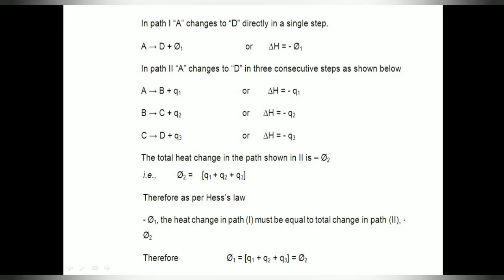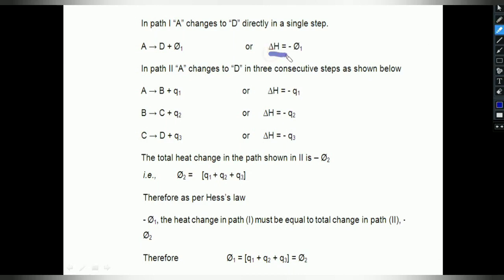So in path 1, students, A is directly converted into D. The heat change is delta H equals minus phi 1. You can assume here it is phi 1 in path 1. In path 1, the heat change is phi 1.